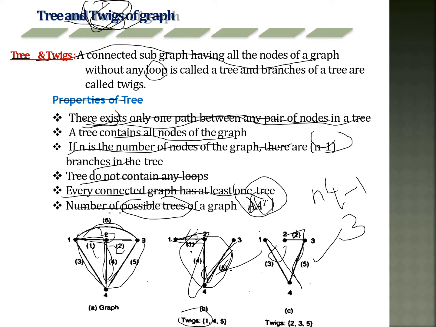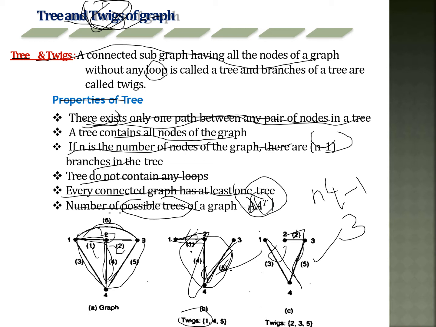Next, trees and twigs of a graph. Twigs are nothing but the branches of the tree. The branches of the tree elements are called twigs, and the branches of the co-tree elements are called links. A tree is a connected subgraph containing all the nodes of a graph without any loop. For suppose this graph has loops, 1, 2, 3. Without forming the loops, we can take the tree. So this is the tree. It doesn't form any loop of the graph.